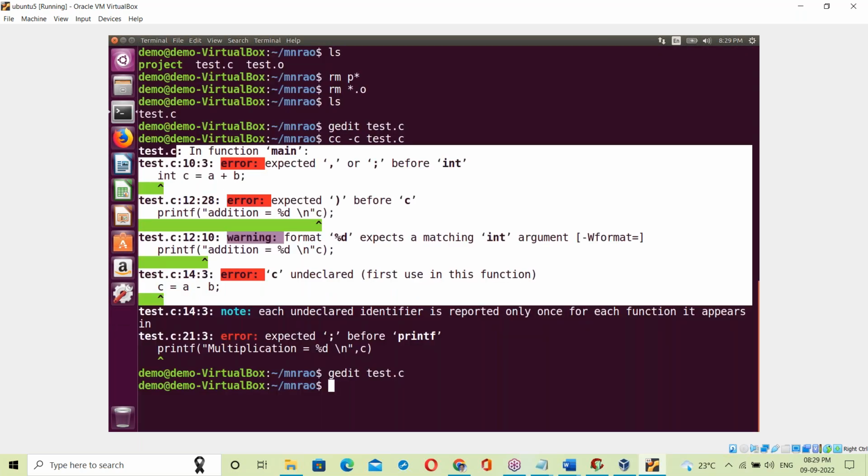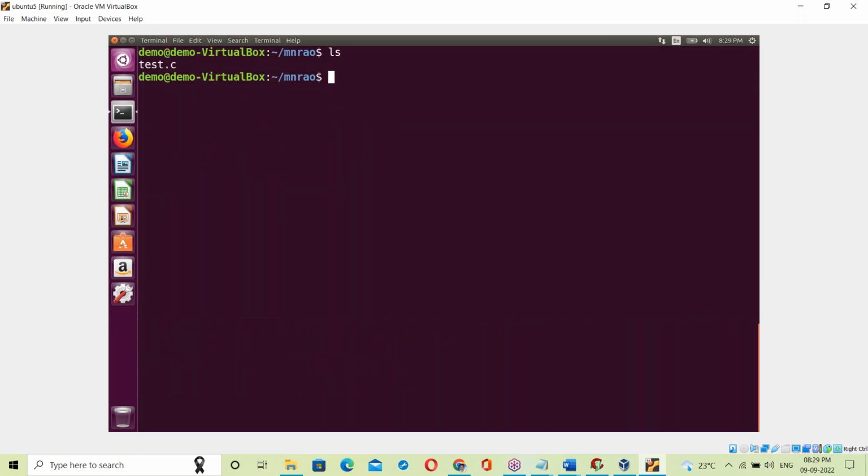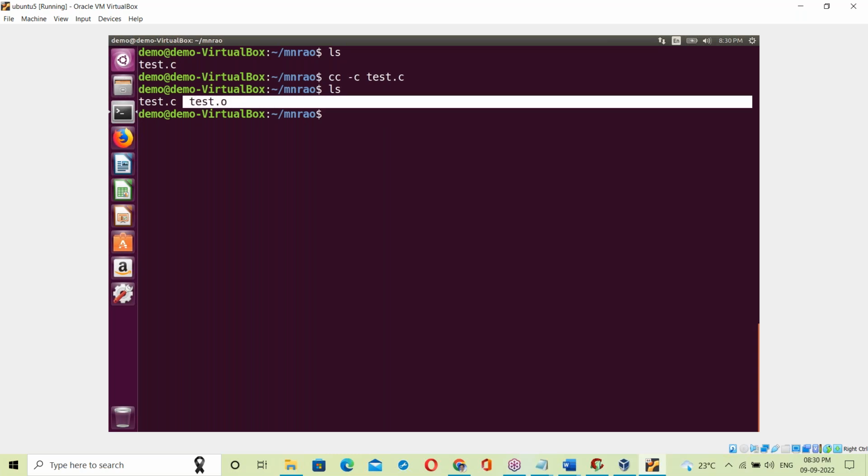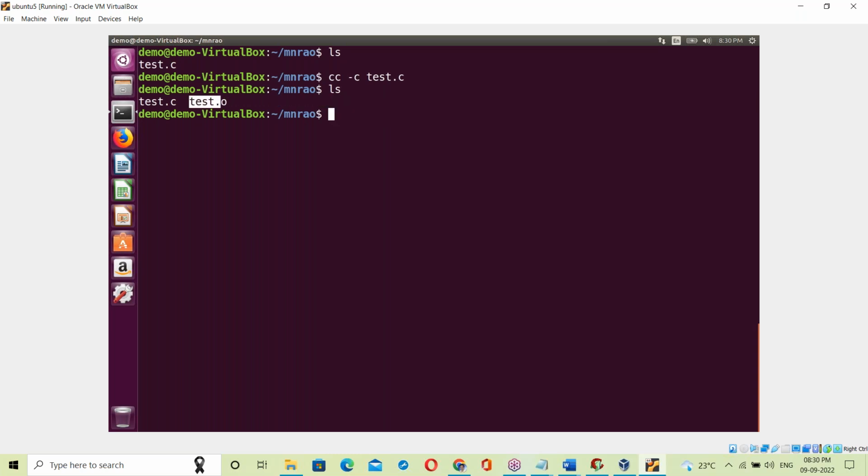Save it. After saving, now let us compile: cc -c test.c, just only compile. Compiled, no error. ls, see that: test.o, it's an object file, right? This object file contains binary code for your C program.